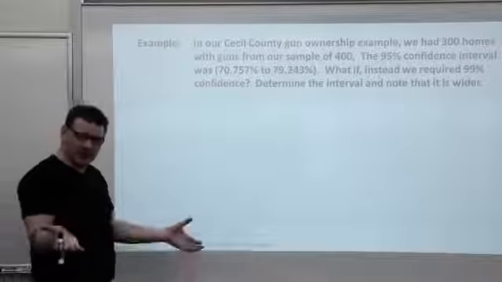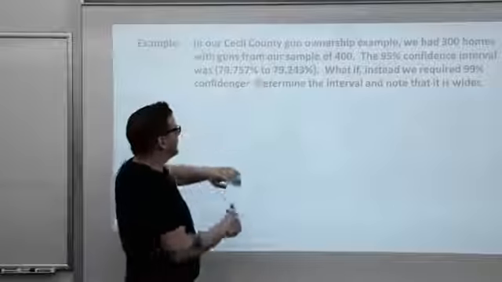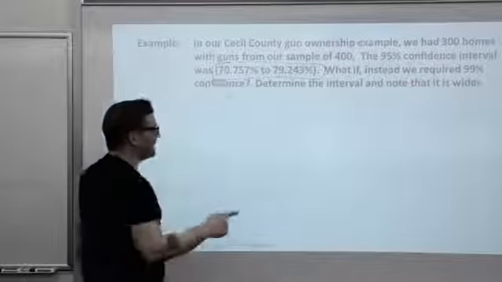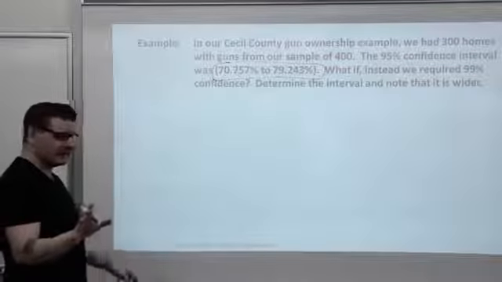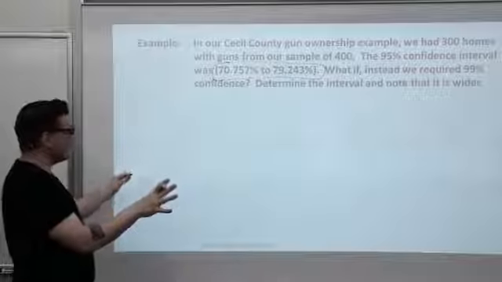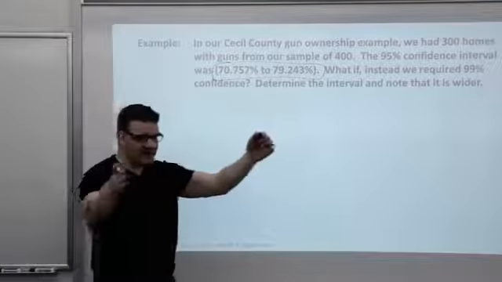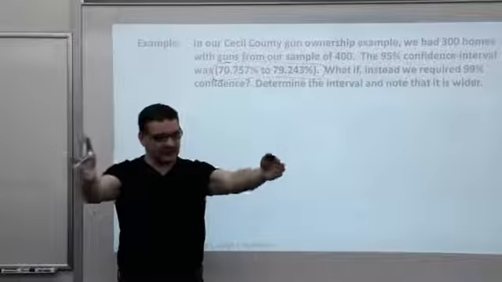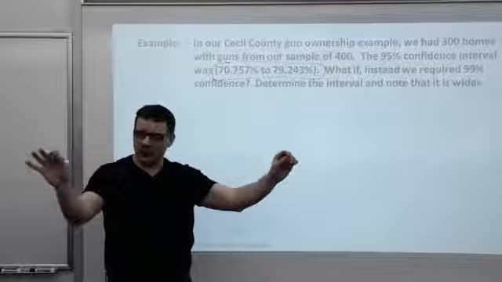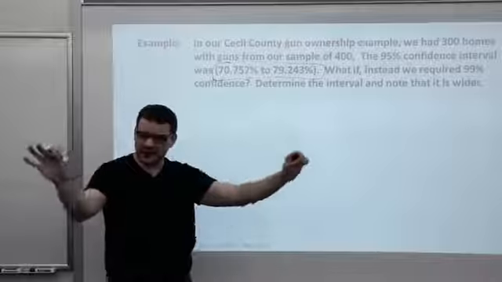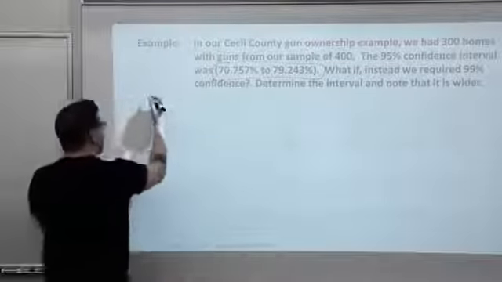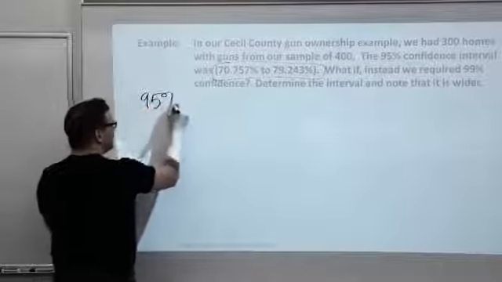It was the opening example of the whole unit. And the 95% interval happened to be this. And now, real quick, we'll get it on the board. What if instead the question said, I need to be 99% confident? If this is my 95, my 99 will be here, because I'm going to jump out a couple more standard errors, a little bit extra on both sides. Remember, let's just see this quickly.